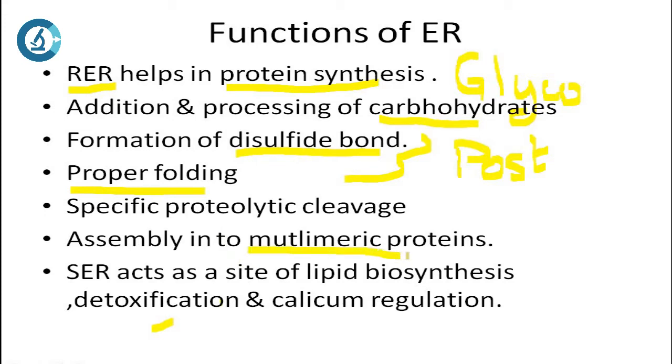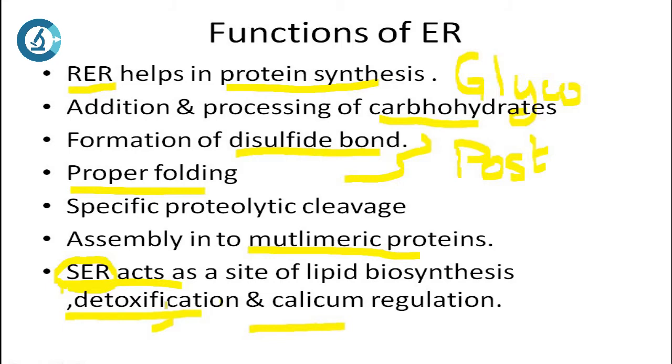Assembly into multimeric protein. Say for example, your insulin is made up of two subunits, the alpha and the beta subunit, right? So the alpha and the beta subunit have to combine. That assembly takes place in the endoplasmic reticulum, and this is very important. Smooth endoplasmic reticulum acts as a site of lipid biosynthesis, detoxification, and calcium regulation. This smooth endoplasmic reticulum is abundant in your liver where detoxification occurs.